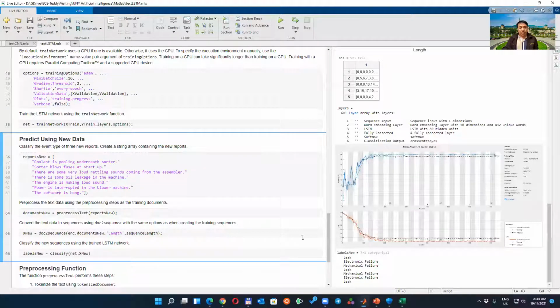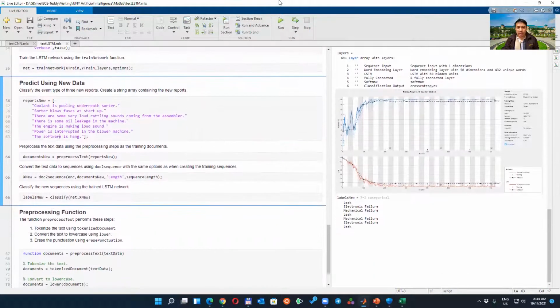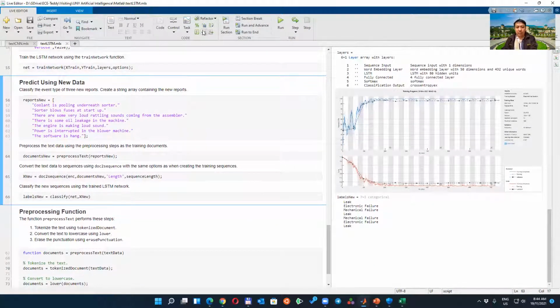So there will be pros and cons of using CNN compared to the LSTM. Any question so far before I move on to the next one?